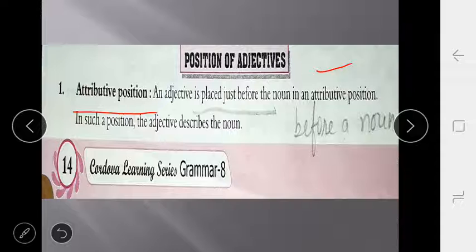Firstly, the attributive position. An adjective is placed just before a noun. When an adjective is placed before a noun, that is called the attributive position. Firstly, remember one thing, that in attributive position, the adjective is just before a noun.